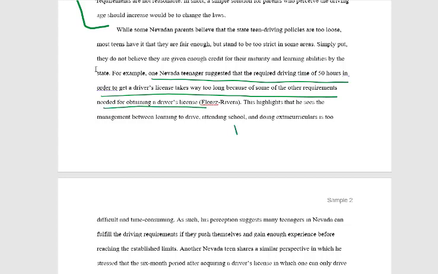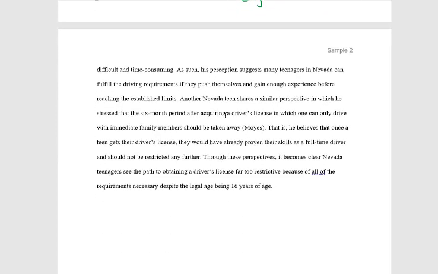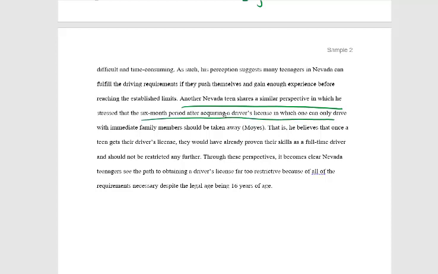So they're actually looking at facts here, right? So this is not really emotionally driven. The teen doesn't really speak to the fact that it's too lenient or anything like that, but suggests that the current laws take too long and that there are too many requirements. Okay. So logic, we can say maybe focusing on the requirements of things. Okay. So the next one is another teen driver. So we have another teen who shares a similar perspective, in which he stressed that the 6-month period after acquiring a driver's license, in which one can only drive with immediate family members, should be taken away.